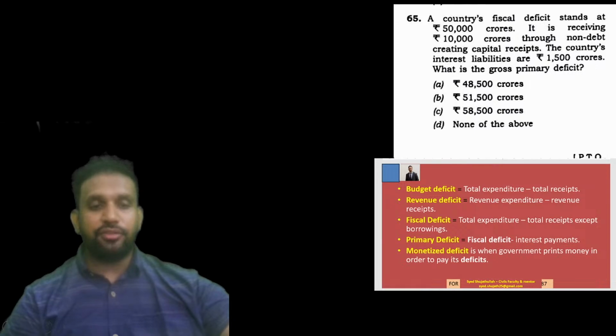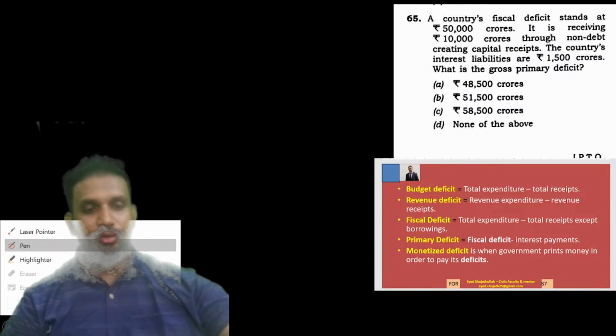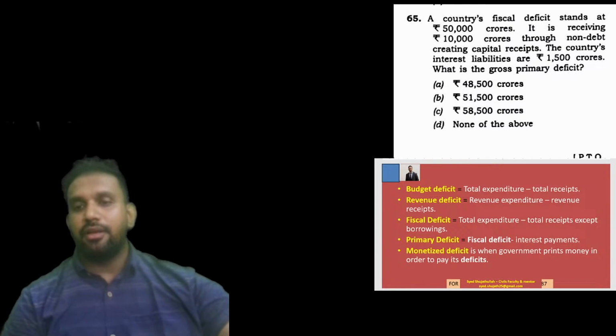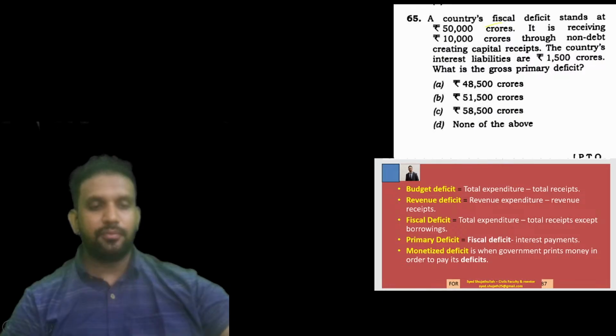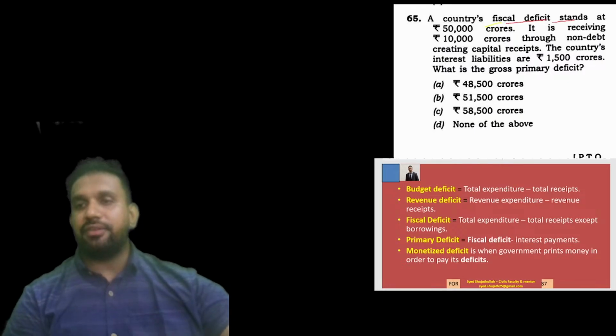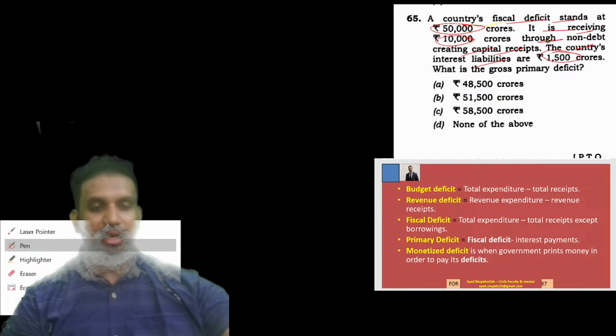Okay. Now this is a very nice question that I loved, and doing it also makes me very happy. The country's fiscal deficit is given here. Country's fiscal deficit stands at 50,000 crores. It is receiving 10,000 crore non-debt capital receipts. The country's interest liabilities are 1,500 crores. Okay, so we will write it here.